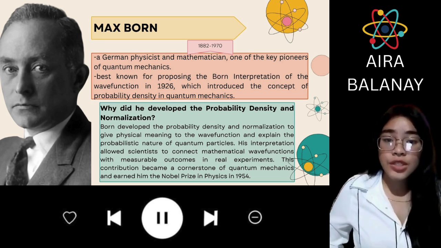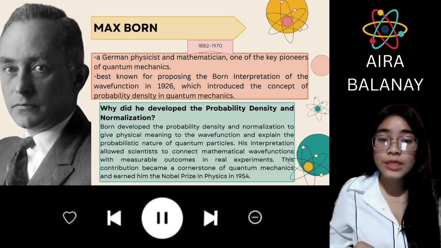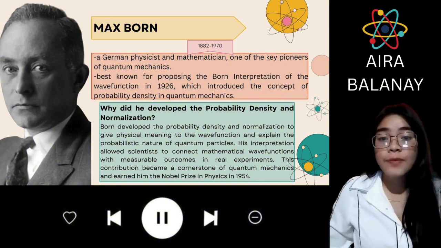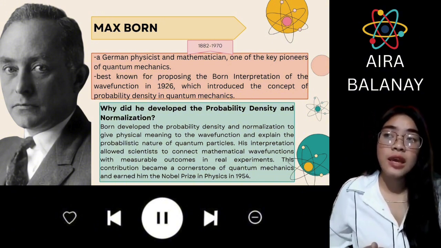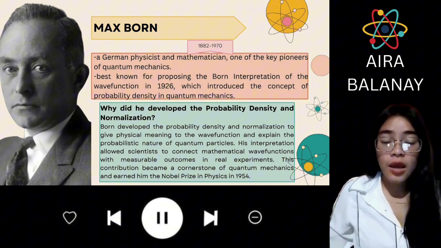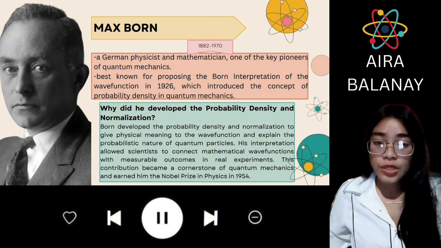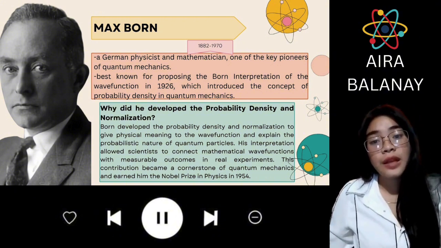He established normalization to ensure that the total probability of finding a particle in all possible locations adds up to 1, maintaining consistency in quantum predictions.